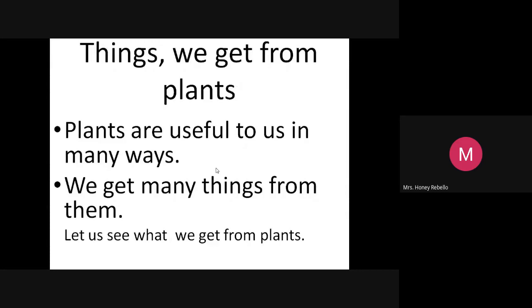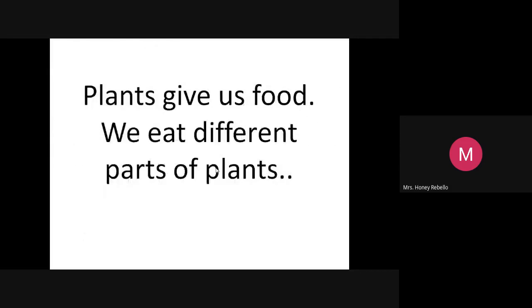You know the parts of the plants. Leaves, stem, branches, a bud, flower, root. Each part is useful. And we use it as our food. Now let's see how it is useful to us. Plants give us food. You will take time to see this. Plants give us food.